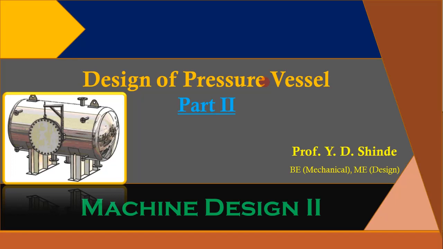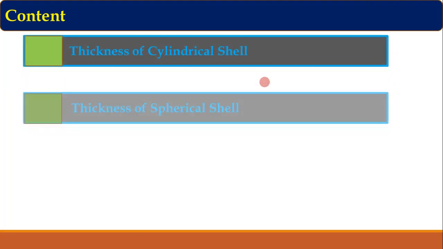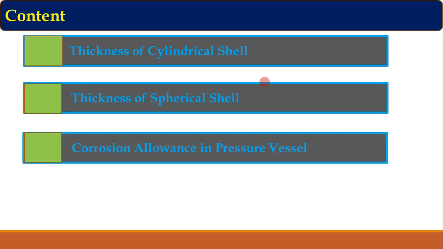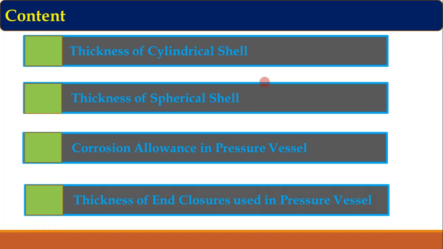Hello everyone, I welcome you to the video lecture on the design of pressure vessel, part 2. First of all, we'll see the content. First, thickness of cylindrical shell, thickness of spherical shell, corrosion allowance in the pressure vessel, and thickness of end closures used in the pressure vessel. So these are the four major contents of today's video lecture.